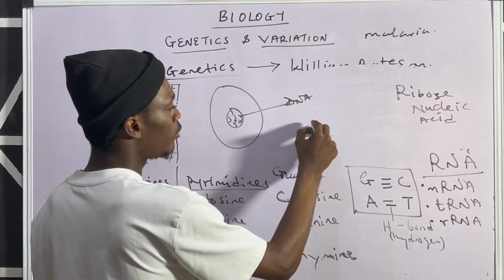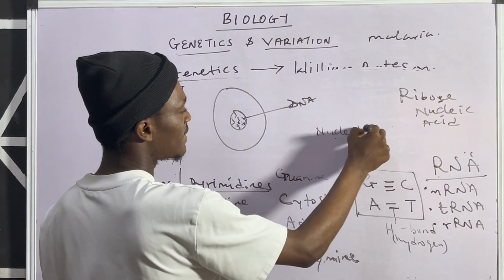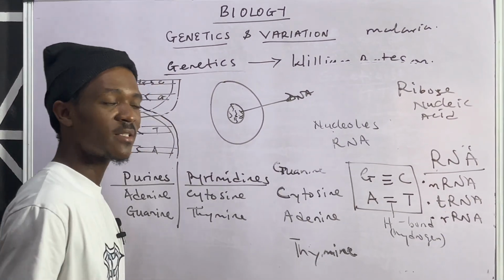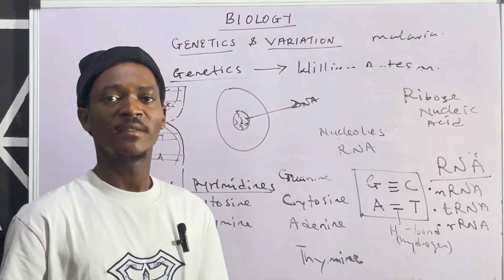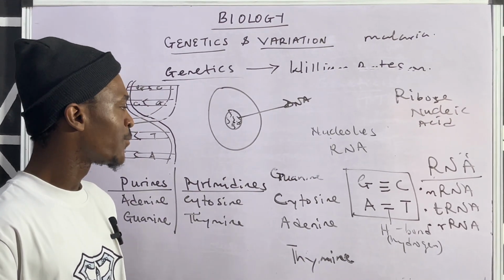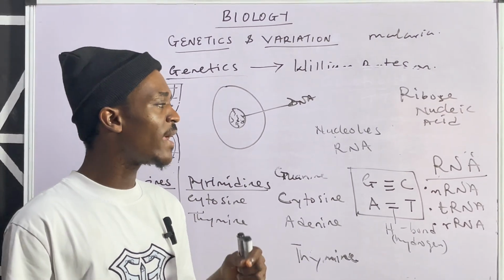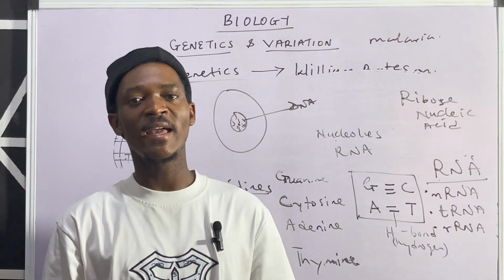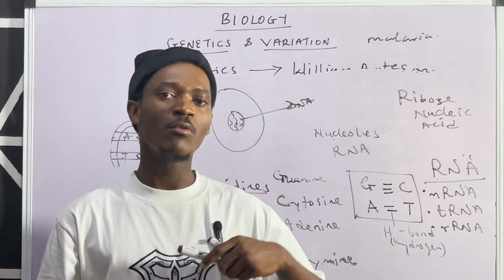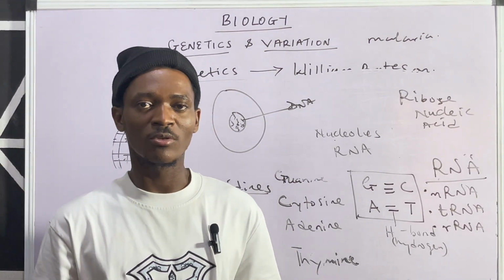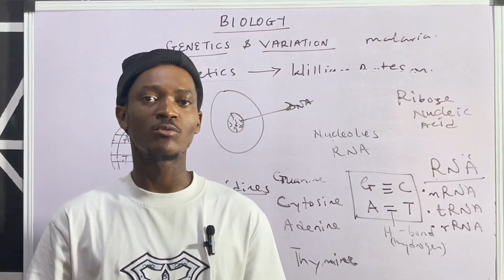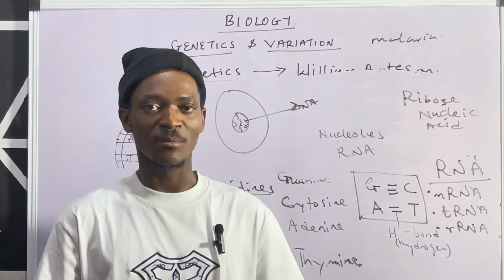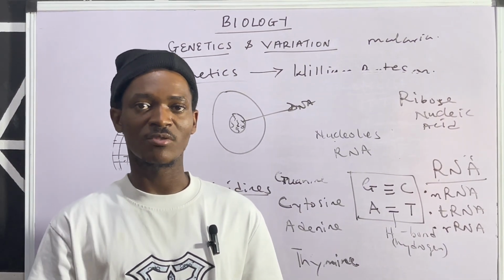It is the nucleolus that synthesizes RNA. So the RNA is what gets the information, because the DNA cannot move out of the nucleus. The size is too big. So it makes use of the RNA that is smaller, because the RNA is just a single-stranded molecule.